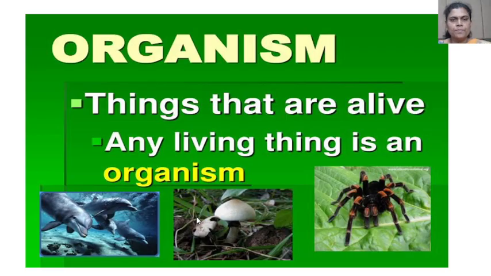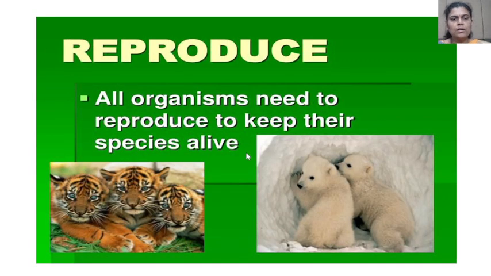Then organism. What is the exact meaning of organism? The things that are alive. Any living thing is an organism. Look at the pictures, there are a number of organisms seen in the picture. First characteristic of an organism is to reproduce, known as reproduction.